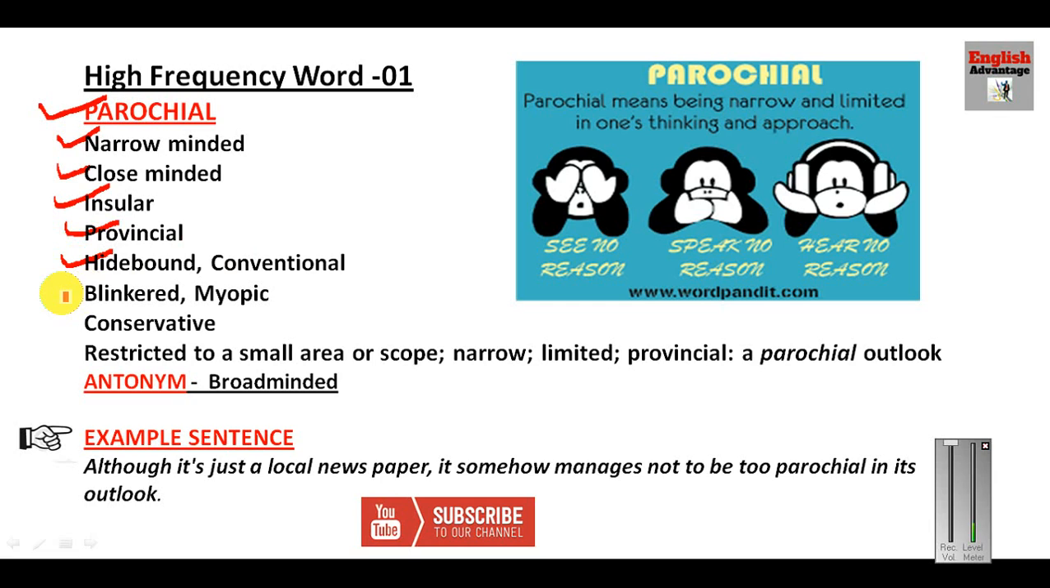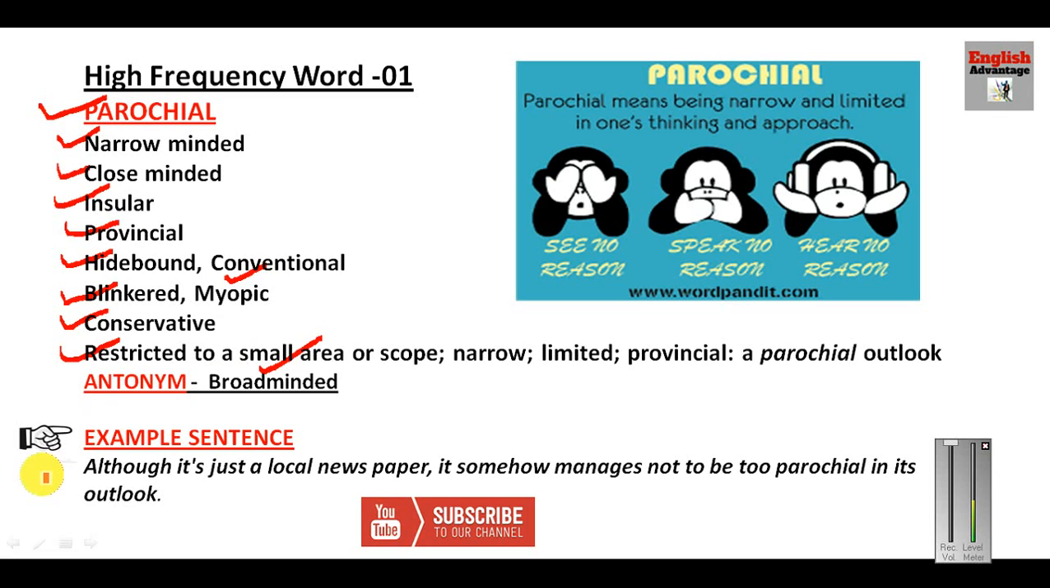Blinkered, just see this, blinkered. When you are blinkered, your eyes are kind of covered, so you cannot see much beyond the particular situation. Now conservative and myopic also. Myopic, conservative, restricted to a small area, narrow, limited, provincial or a parochial outlook. Now let us see the antonym of this word. The antonym of this word will be broad-minded.